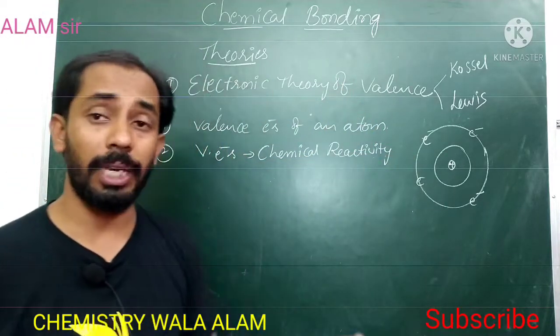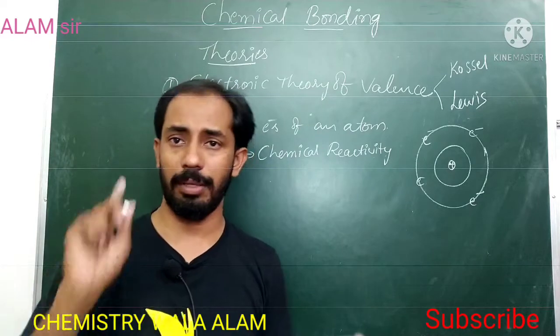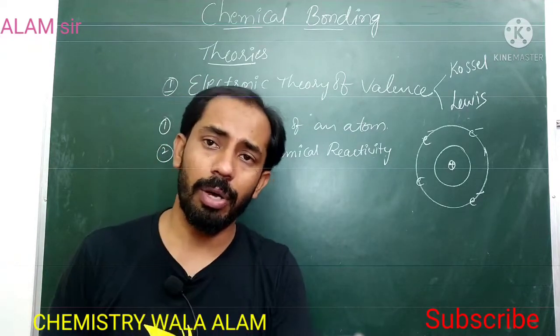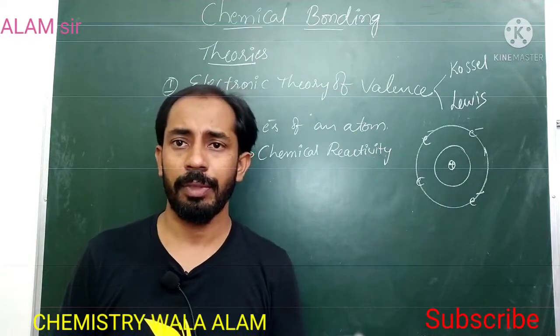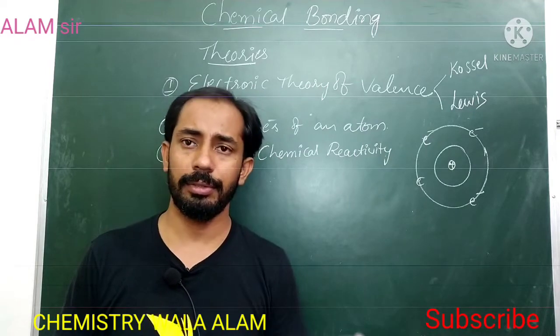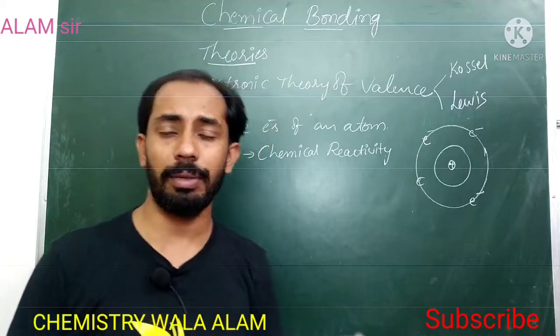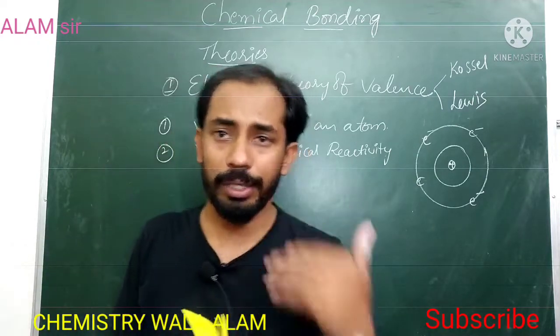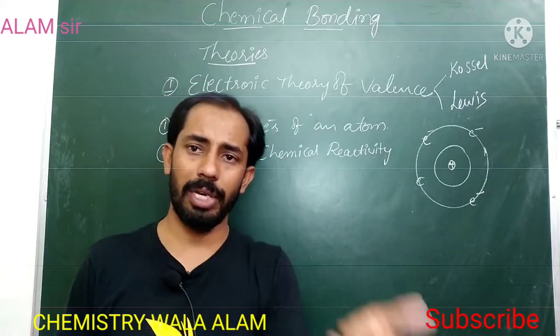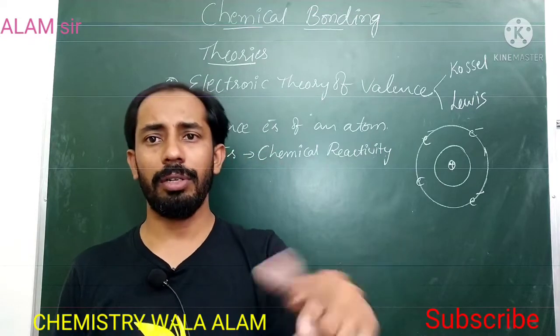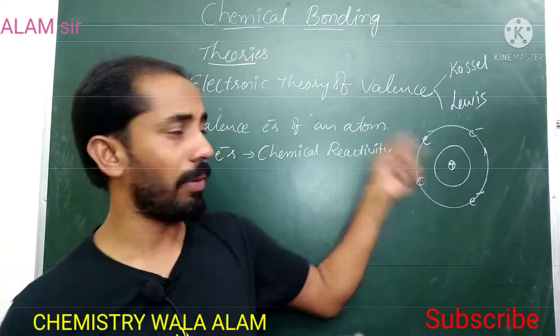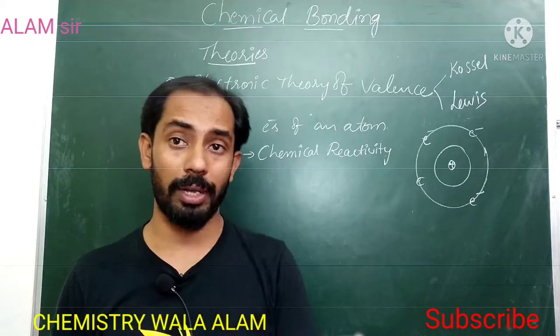Suppose there are 8 valence electrons, that is highly stable and need not combine with any other atoms. If there are fewer than 8 electrons, the atom tends to attain 8 electrons in its valence shell, that is, the octet electronic configuration. It can transfer an electron, or sharing of electrons will take place. Only valence electrons participate, not the core electrons.